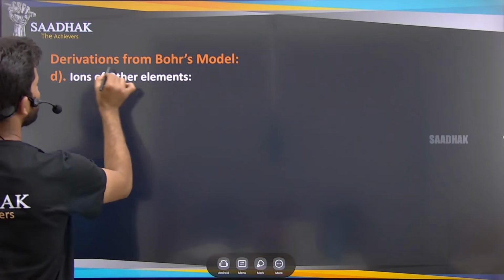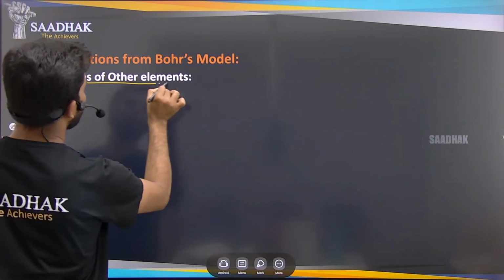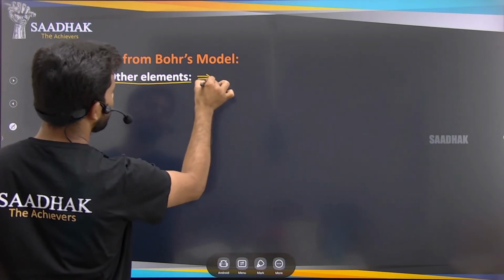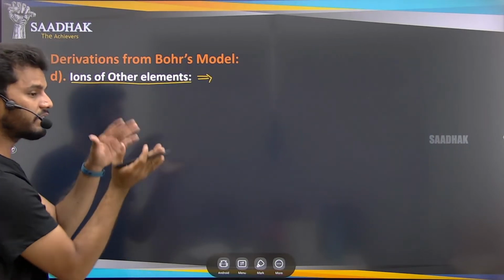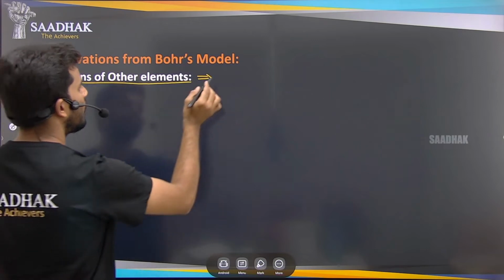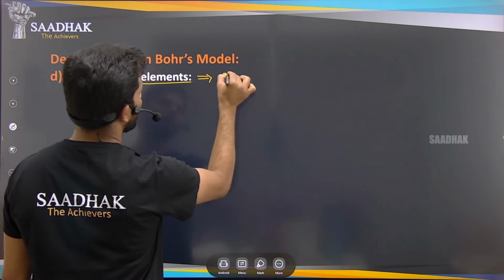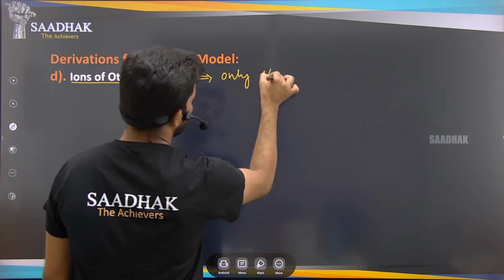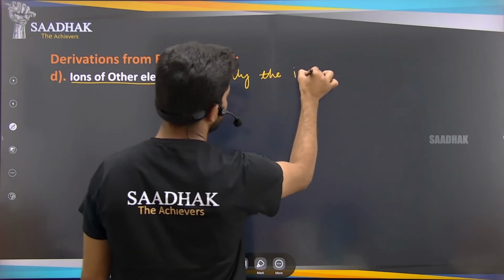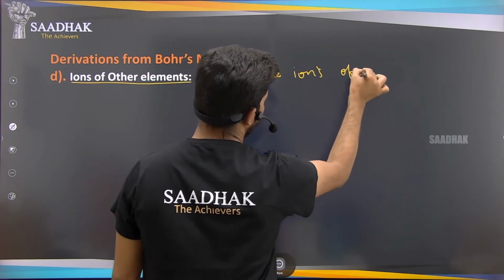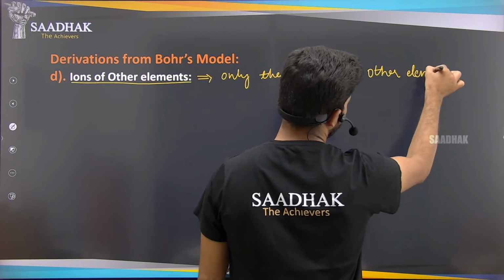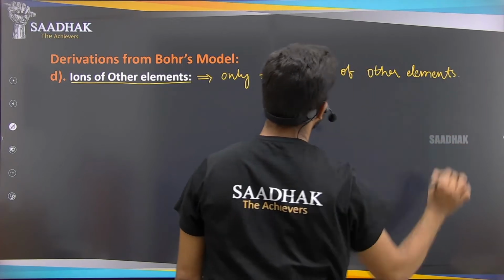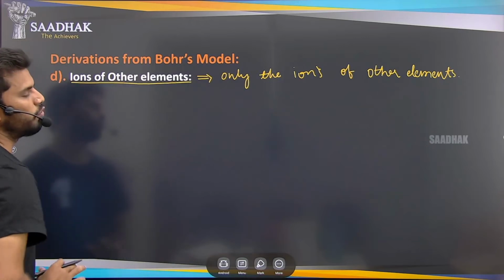So this Bohr's model is applicable to other elements only as ions, the ions of other elements which act like the hydrogen atom. Which means only the ions of other elements will be explained by this Bohr's model.